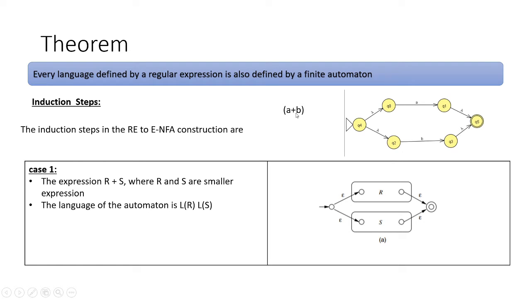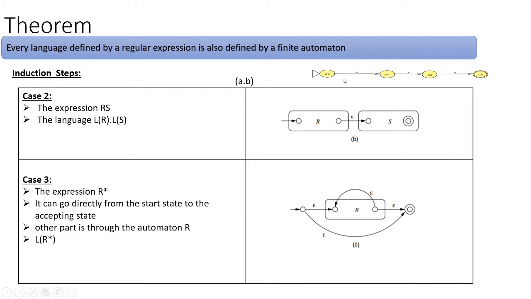If a and b are very big expressions, if a is a very big regular expression and b is also some set of regular expression, then this is the way we can represent the epsilon NFA for this particular sign. If we have a dot sign, it is very simple: a dot b means one state a with an epsilon then goes to another state. If you have two regular expressions, they will be connected linearly using epsilons. That is the representation of a dot b.